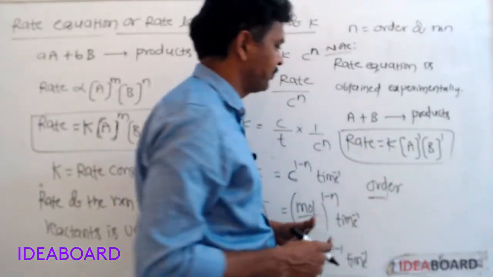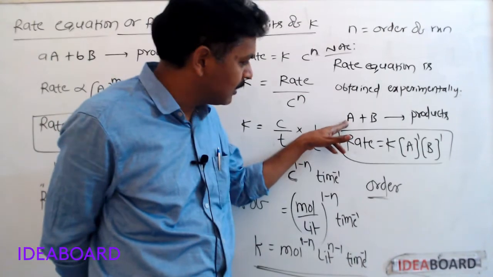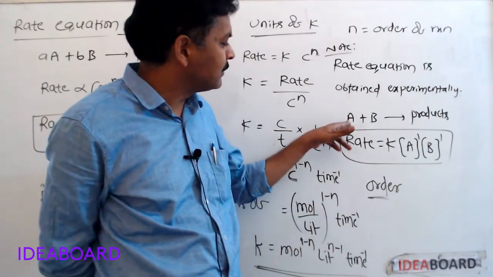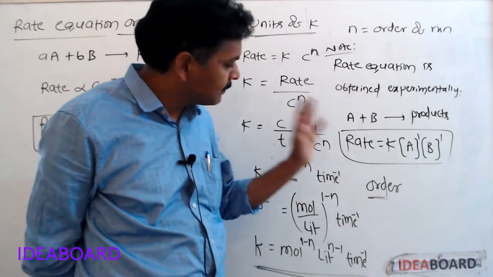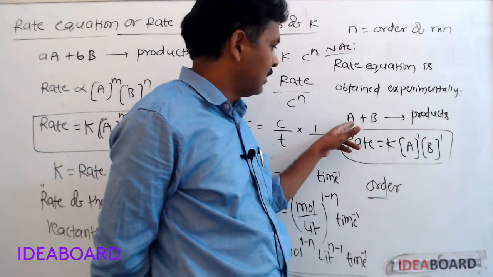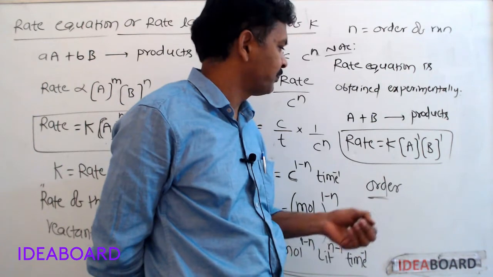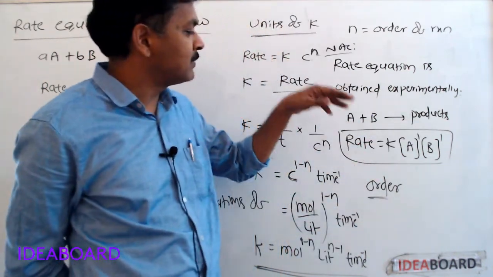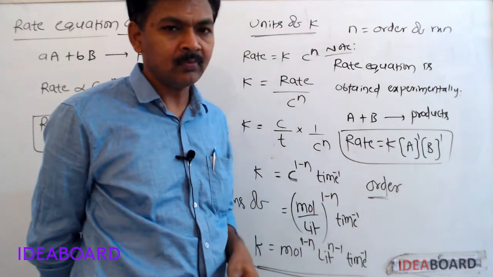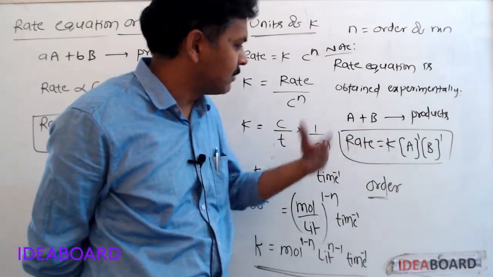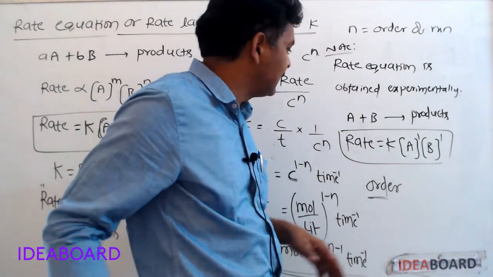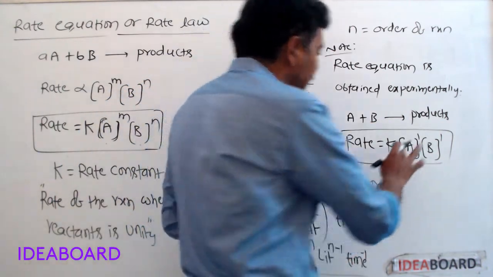In this reaction, if A concentration is doubled, then the rate of reaction also doubles. That means order with respect to A is 1. Suppose in the same reaction, if A concentration is doubled, then the rate of reaction becomes 4 times. That means order with respect to A is 2.